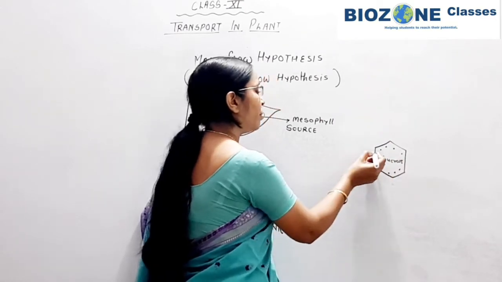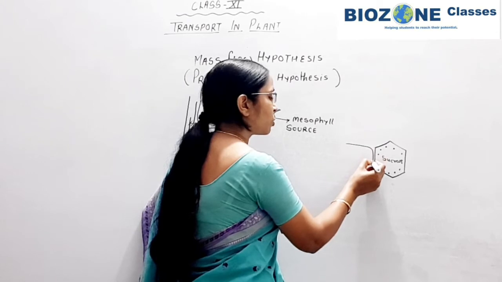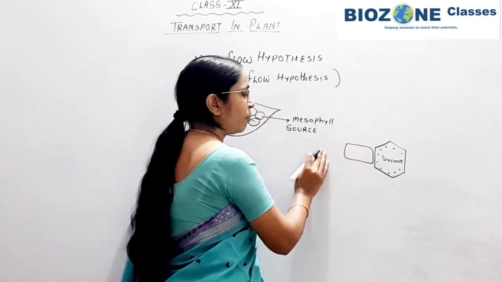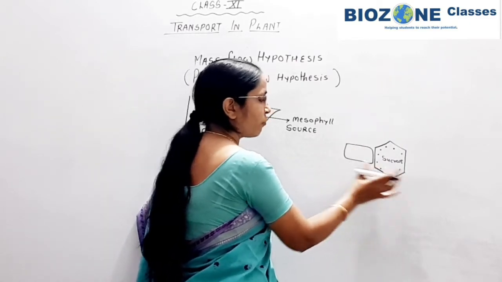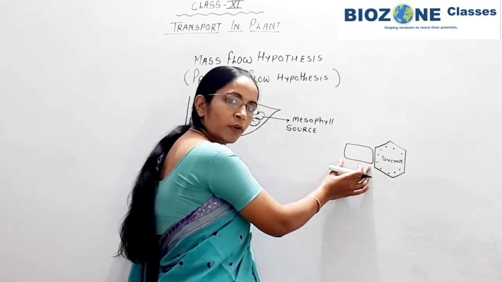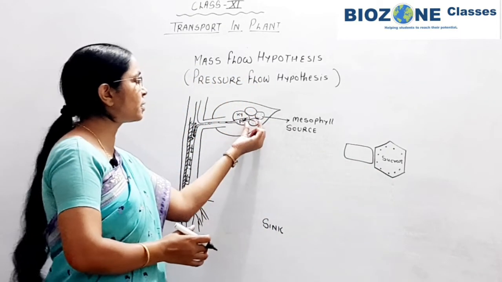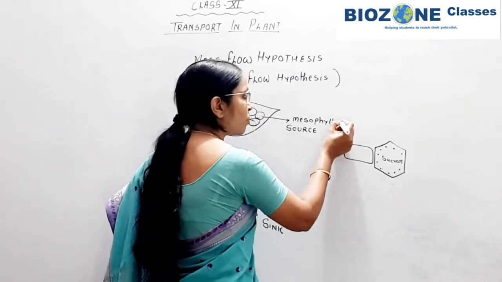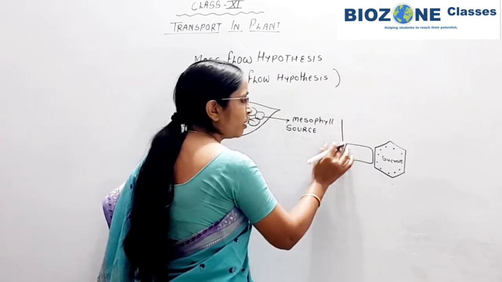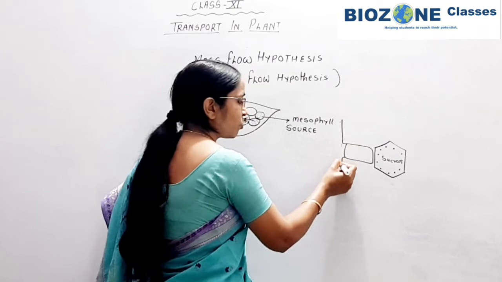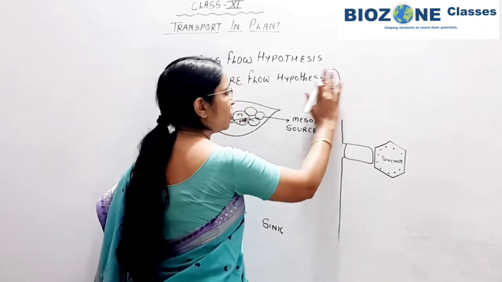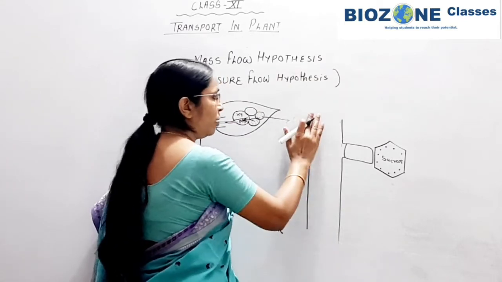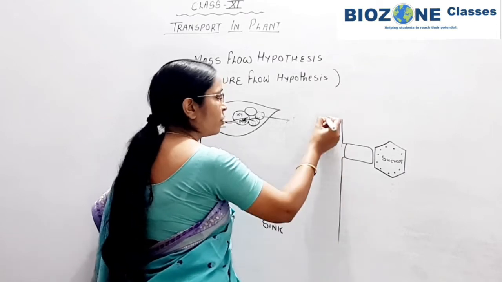Now this cell is attached with, or in association with, the companion cell. This is the cell of the leaf, this is the cell of the phloem tissue, and these both cells, this hexagonal cell, are present, and now this phloem tissue is associated with the sieve tube element. So here we continuously show the stem where the sieve tube element is available. So this is our sieve tube element.